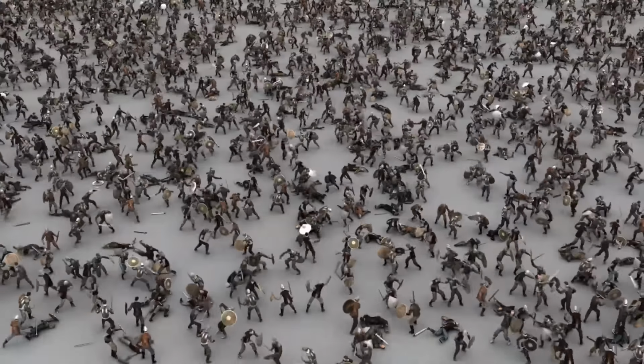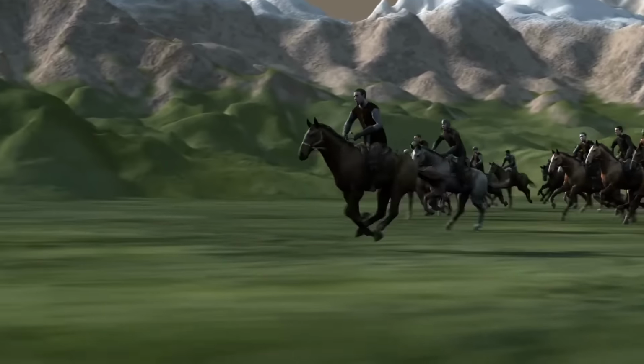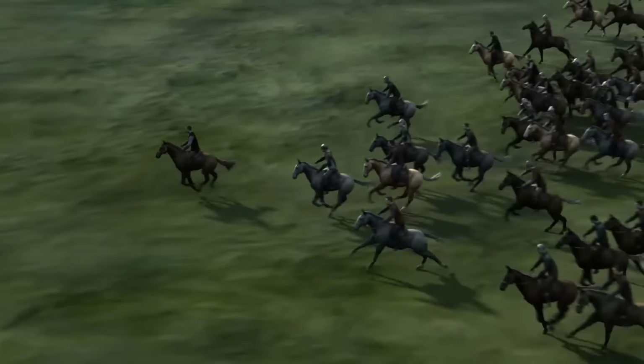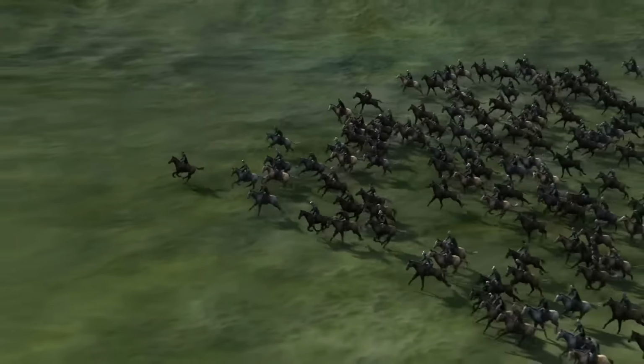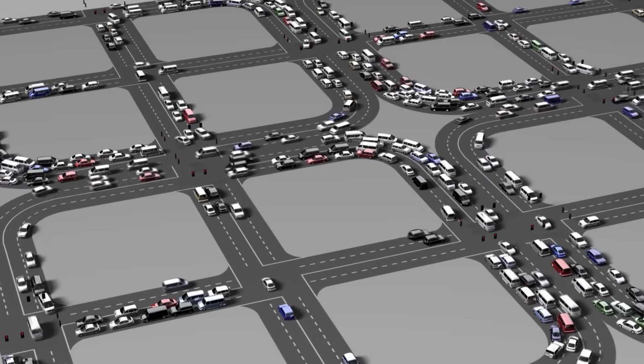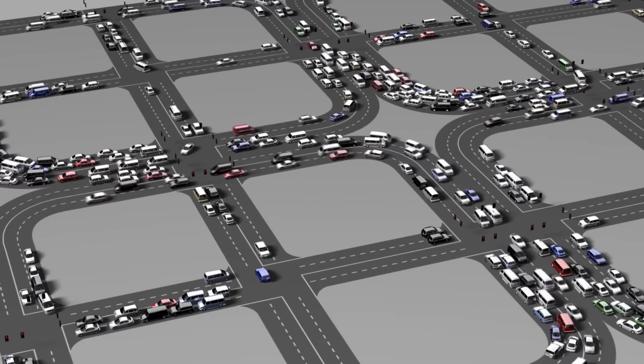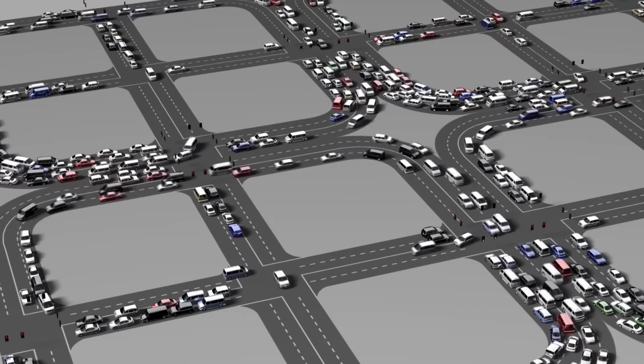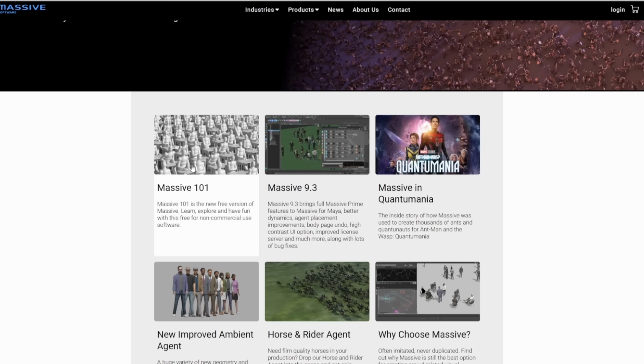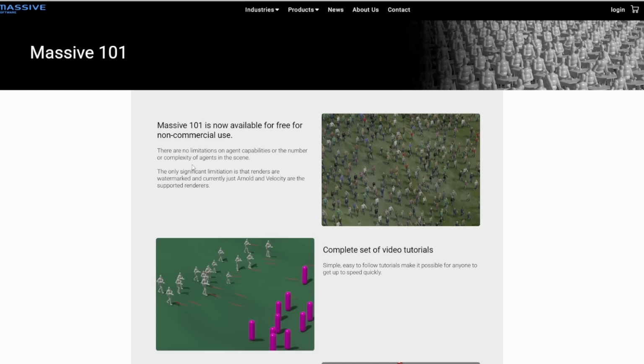At the same time, they've got the horse and rider agents as well, which you can work with, so you don't necessarily need to build things from scratch. And they've got locomotion agents, the car agents, and many more agents that they're planning on releasing. And the beautiful part about this is this industry standard tool, you can now grab it totally for free and start building with it. So right here they say that Massive 101 is now available for free for non-commercial use. Now there are no limitations on agent capabilities or the number or complexity of agents in the scene, which means you can go wild.